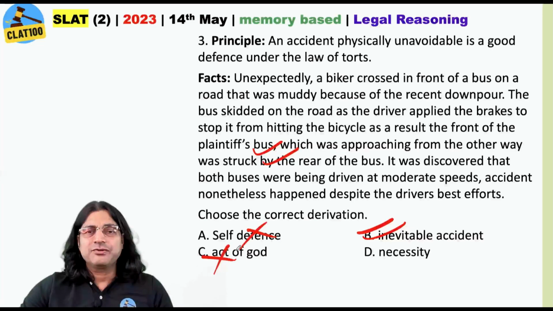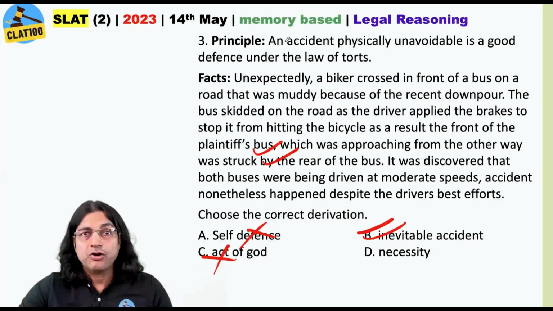Many of you got confused between necessity and inevitable accident. Stick to the principle. What does it talk about? It talks about inevitable accident, right, or unavoidable accident. Both of them are one and the same thing for law of torts, right? So of course your answer is B, inevitable accident.